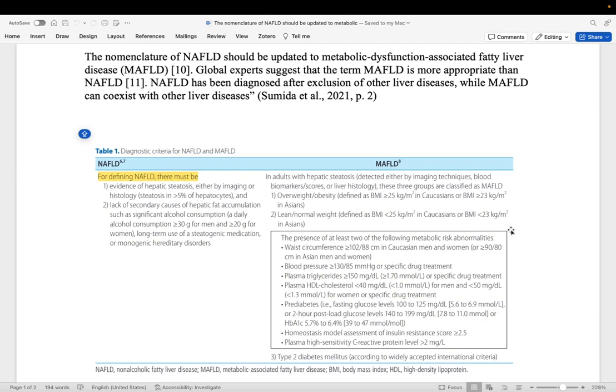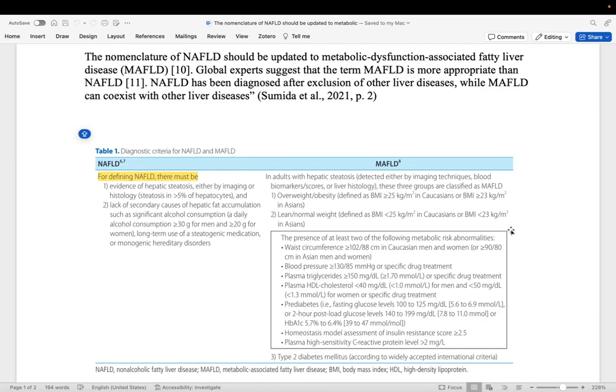So to answer all those questions and to make people understand what they are suffering from, a new term called MAFLD was coined in 2020. So a patient can be classified as having MAFLD when the liver histopathology or the different biomarkers or imaging techniques show hepatic steatosis, plus there must be evidence which suggests that there is metabolic derangement.